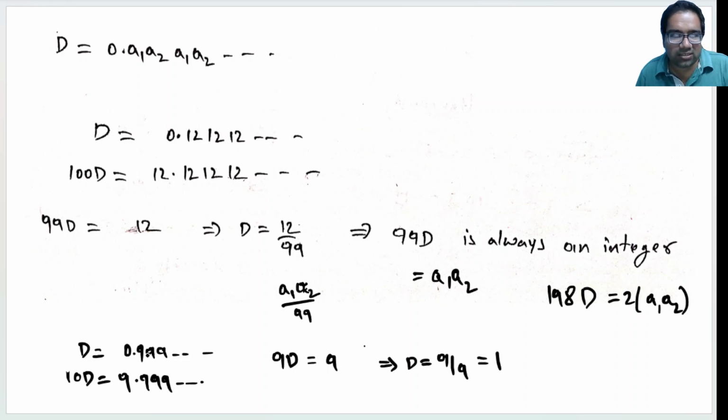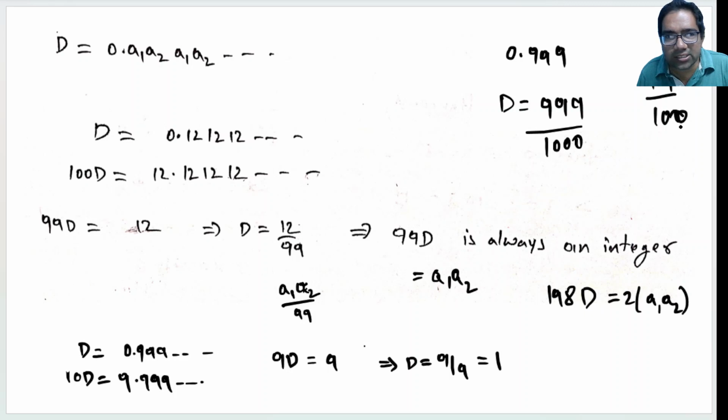But if it stops somewhere, even if the nines stop at 100 billion nines or 1000 billion nines, it doesn't matter, then D is not equal to 1. Let's say, just for simplicity, D is stopping at 3 nines only. Then D is 999 by 1000. If it is stopping at 2 nines, then it is 99 by 100. 99 by 100 is not equal to 1. Similarly, 999 by 1000 is also not equal to 1.